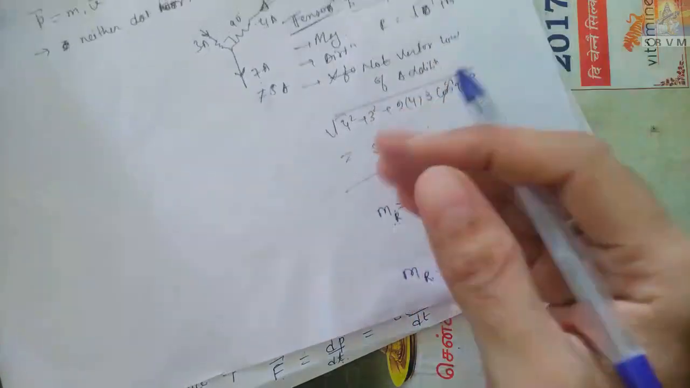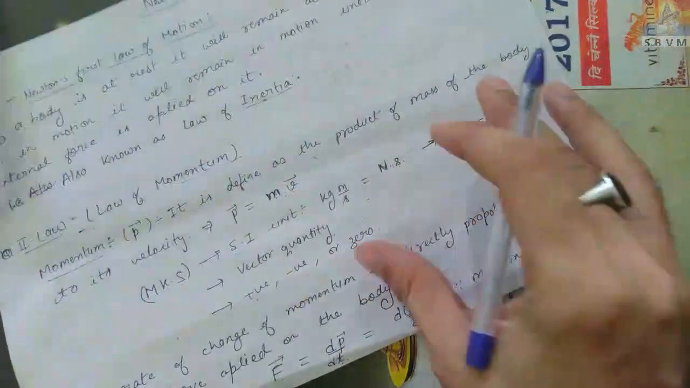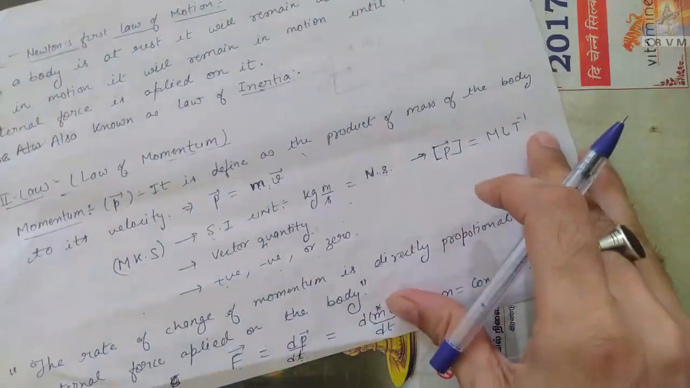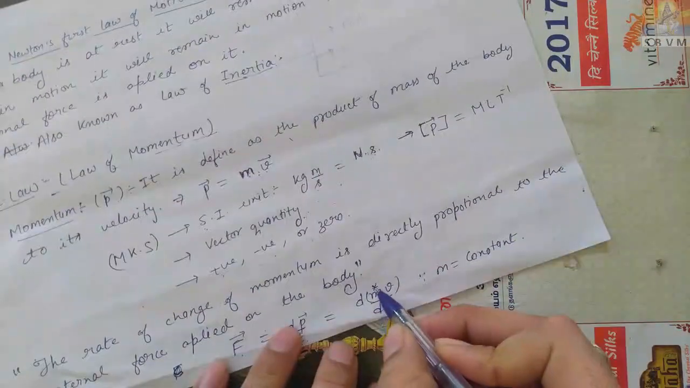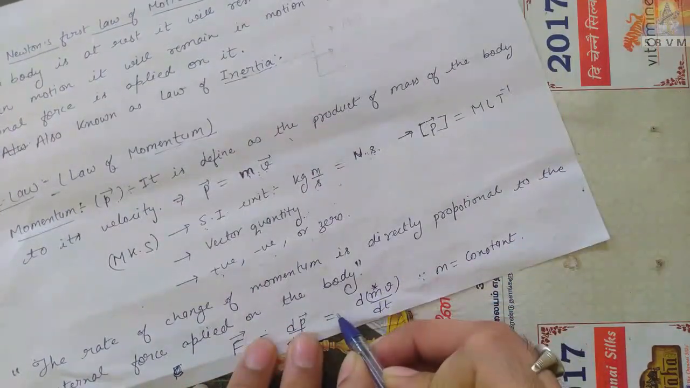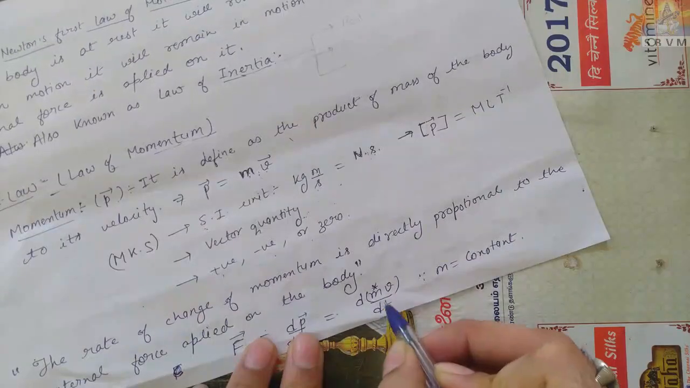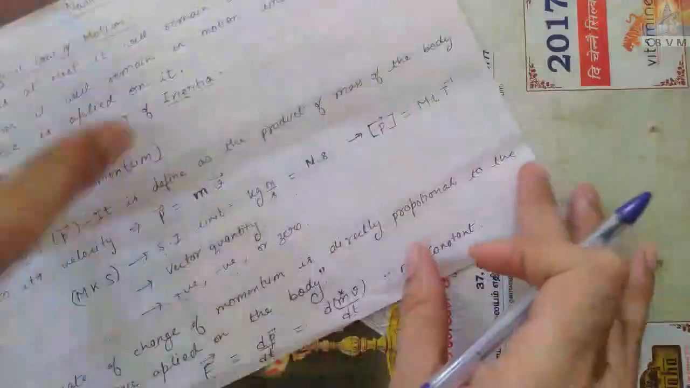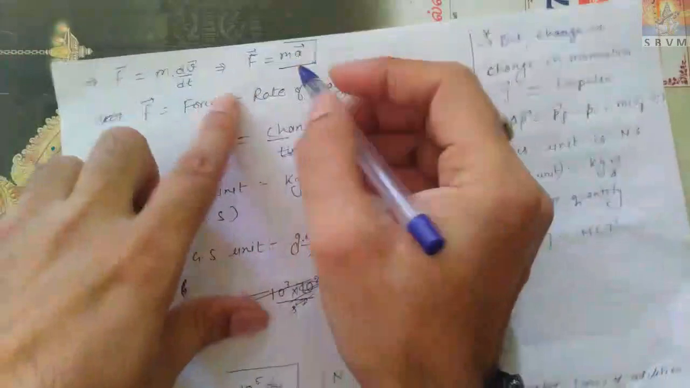Until and unless any given criteria is there. Okay, so the moral of the story is this. I have taken the mass as constant, which means mass was constant with respect to time, so mass was outside. Then I did this dv by dt, and then I got F is equal to ma.